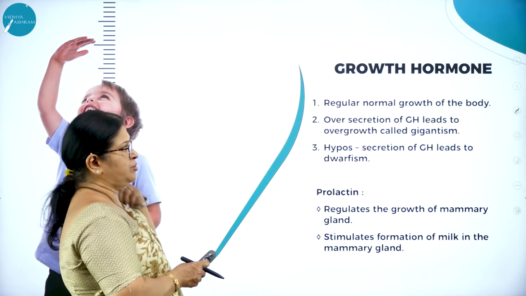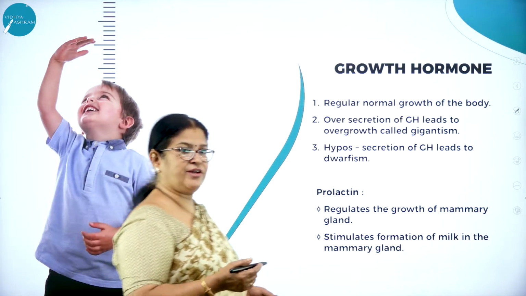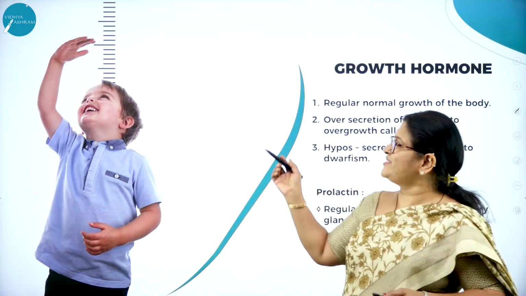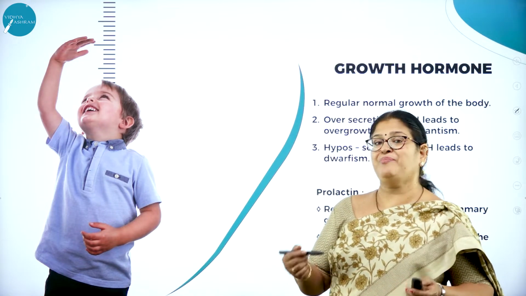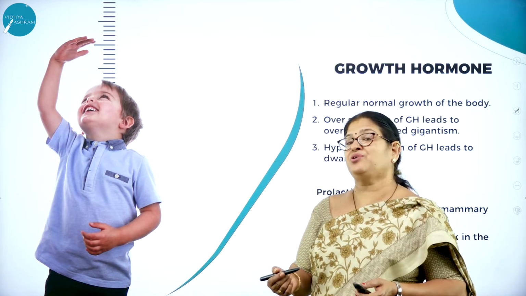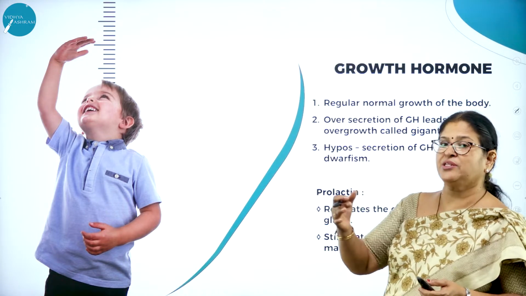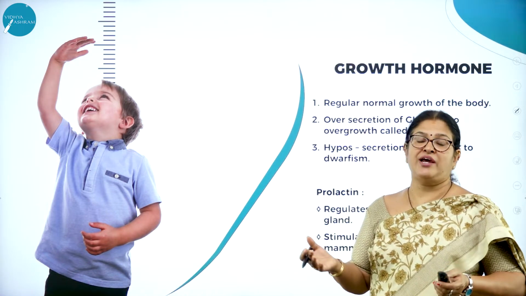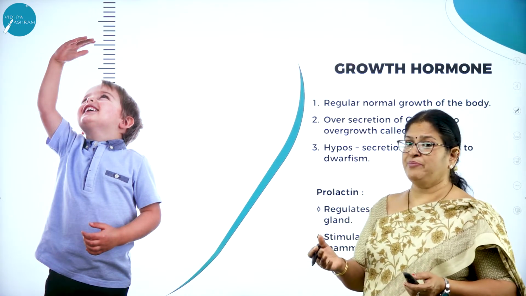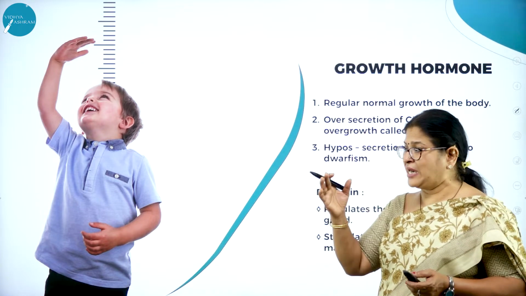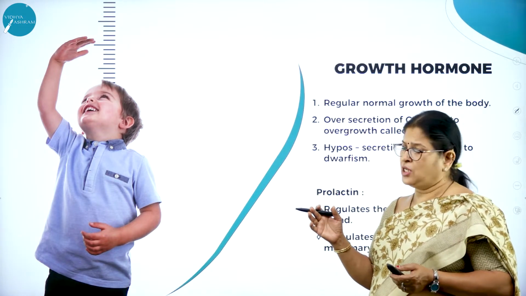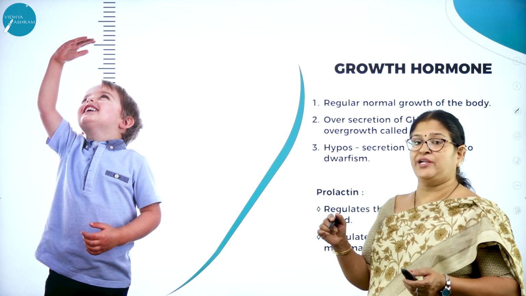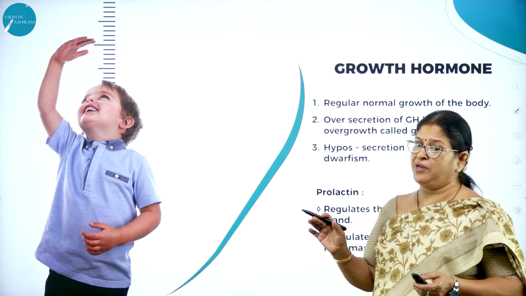Then growth hormone. The very word itself will tell you. Here you can see the small boy is just measuring his height. Everybody wants to grow tall. Not throughout our life do we grow, right? In human beings, I think till about 20 years a person will grow. After that, growth will not take place, but all the other activities will be normal.